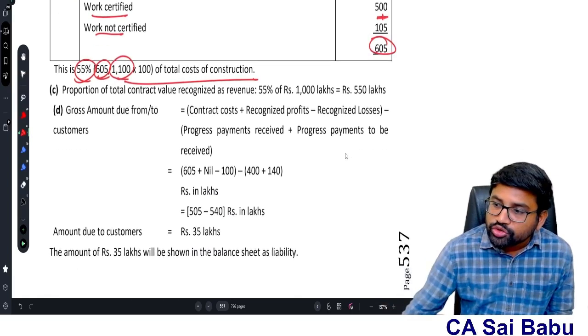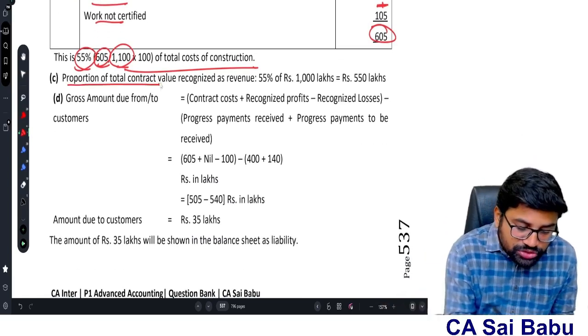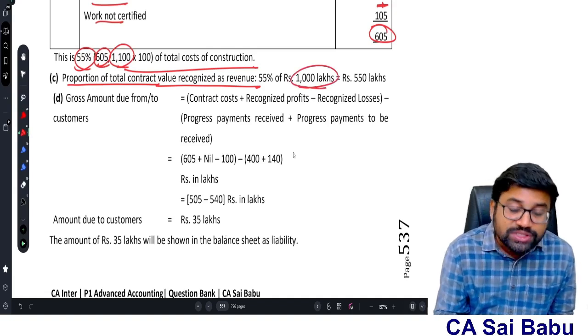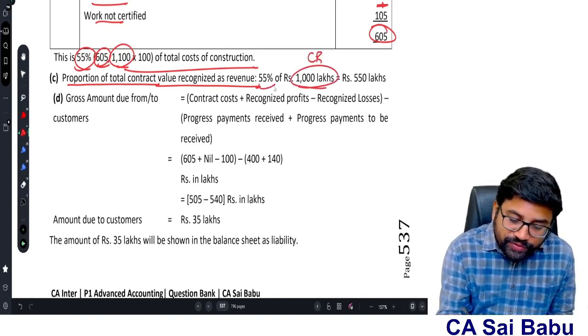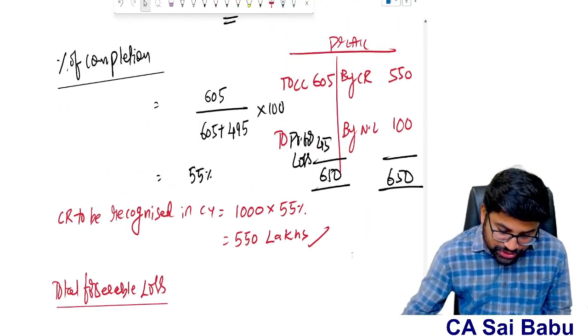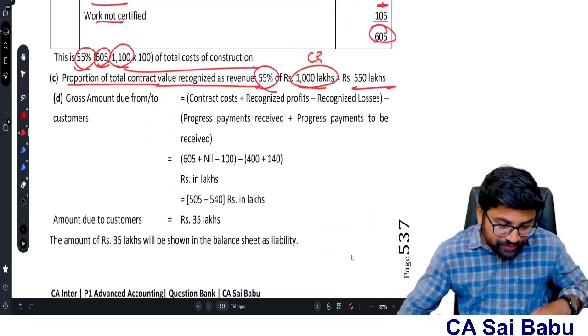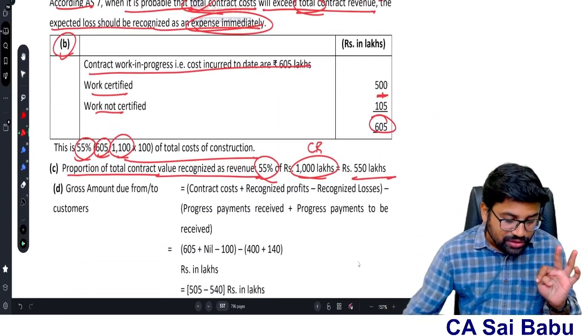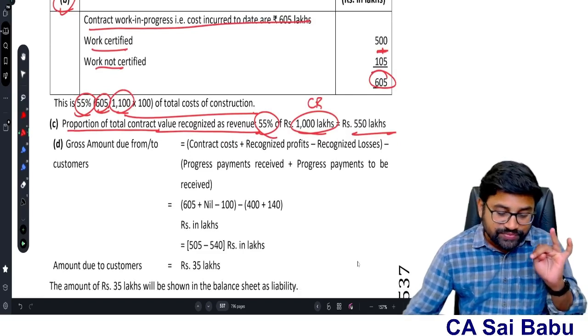Now what is the revenue to be recognized in the current year? The proportion of total contract value recognized as revenue is 1000 lakhs, that is contract revenue, into 55%, that is 550 lakhs. This point also we need to show, see, 550 lakhs. So therefore first, total expected loss. Second, what is the cost incurred so far? Third, what is the revenue to be recognized for the current year?